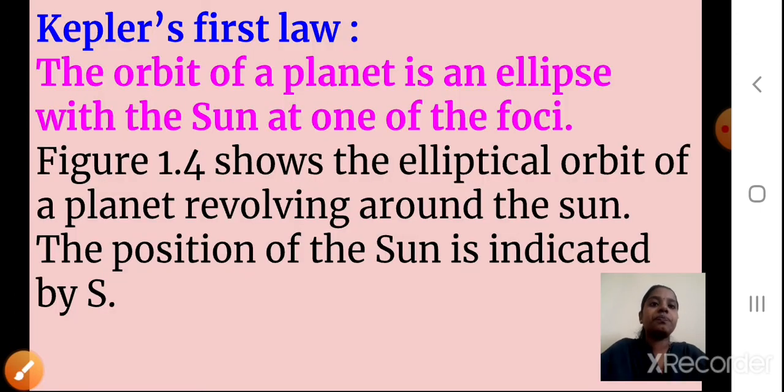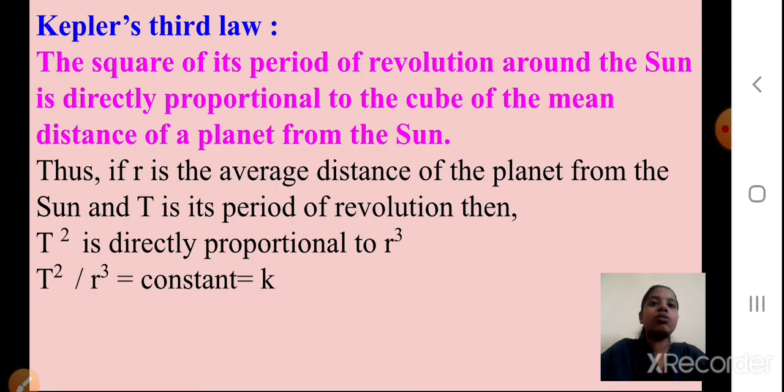We have seen the second law also. Now we will come to Kepler's third law. What is Kepler's third law saying? The square of its period of revolution around the sun, meaning the time it takes to revolve around the sun, is directly proportional to the cube of the mean distance of the planet from the sun.